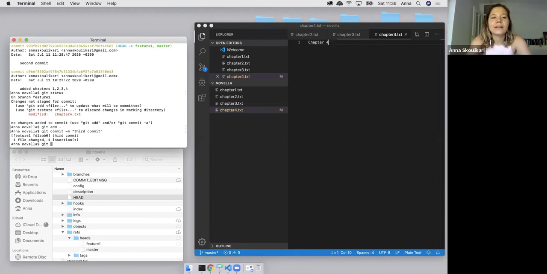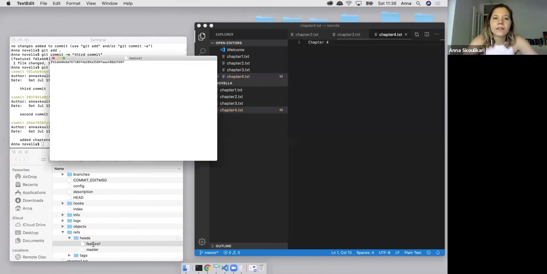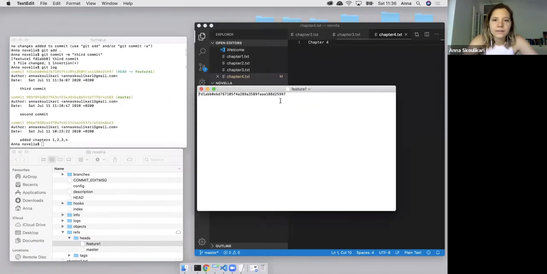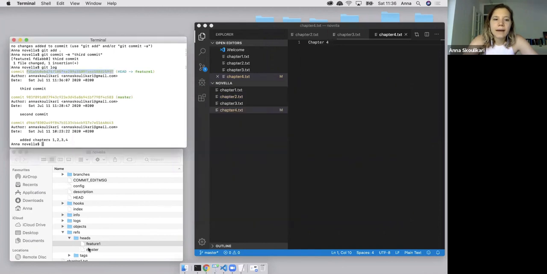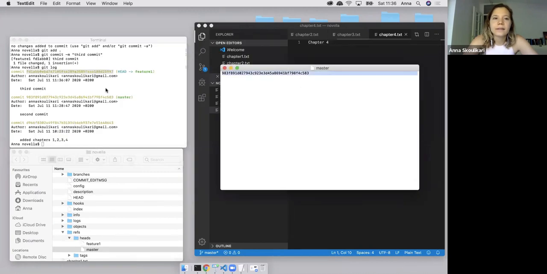If I do a git log now, I can see that our master branch still points to our second commit, but now our feature 1 branch points to this commit. And we can see that in the files. Feature 1 now points to this latest commit, but master still simply points to our second commit.